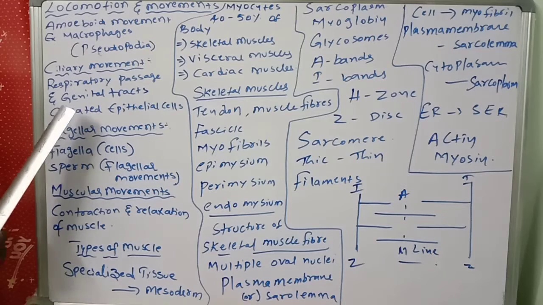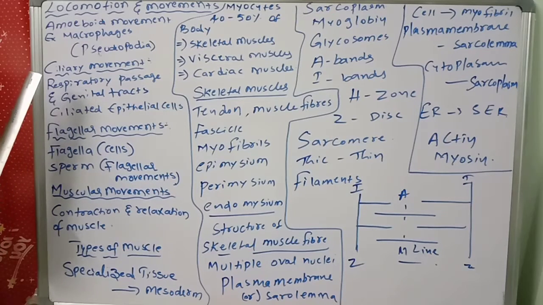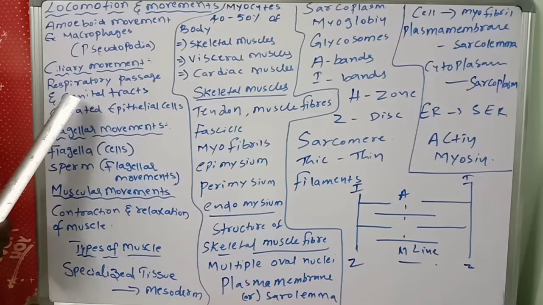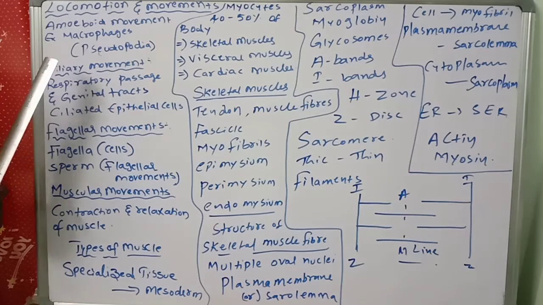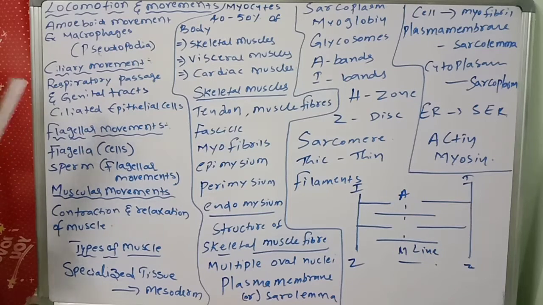Ciliary movements mean, for example, in the respiratory passage and genital tracts, the air and dust particles have to pass, or the egg has to pass in the fallopian tubes. That is ciliary movement. Cilia will be helpful for the movements, in ciliated epithelial cells. Flagellar movements, for example sperm movement, will be by the help of flagella.